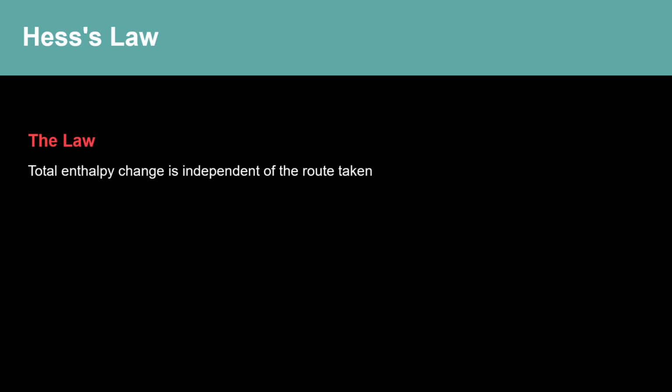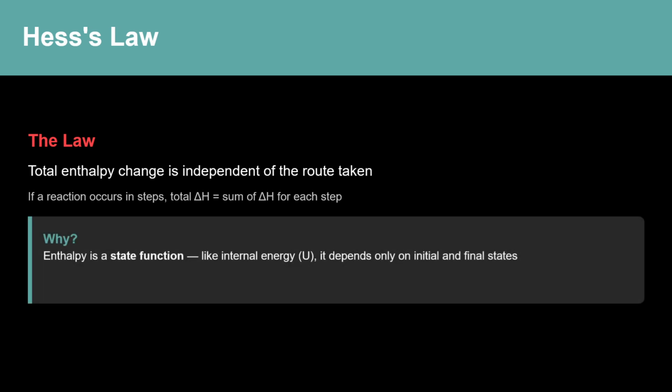Hess's law states that the total enthalpy change for a reaction is independent of the route taken. In other words, if a reaction can occur in multiple steps, the total enthalpy change is the sum of the enthalpy changes for each step. This works because enthalpy is a state function. Like internal energy, Q, it depends only on the initial and final states, not on the path taken between them.